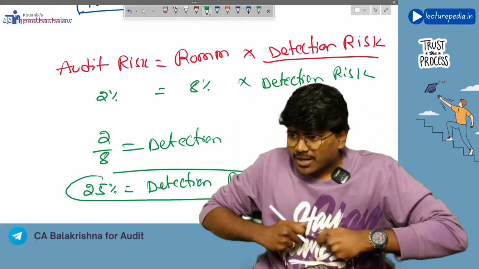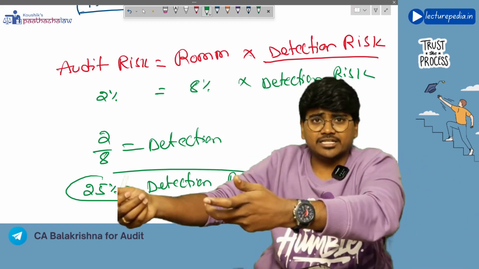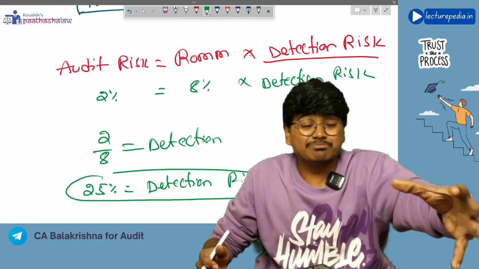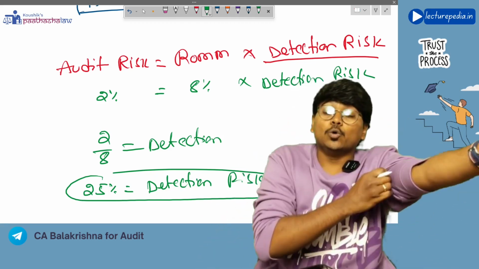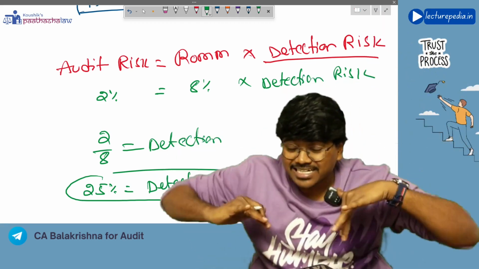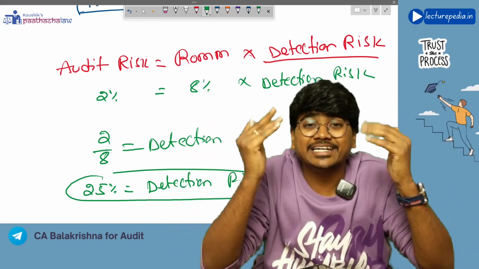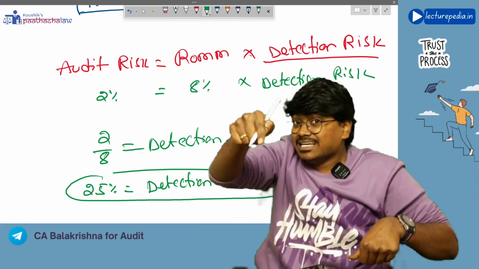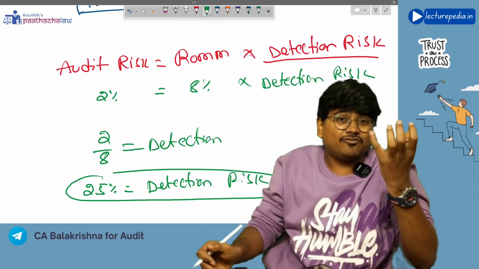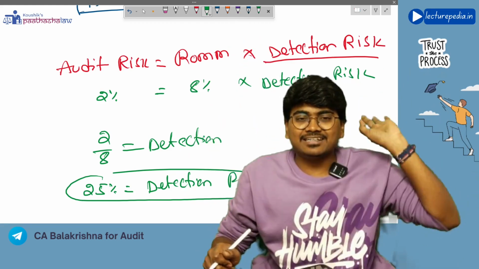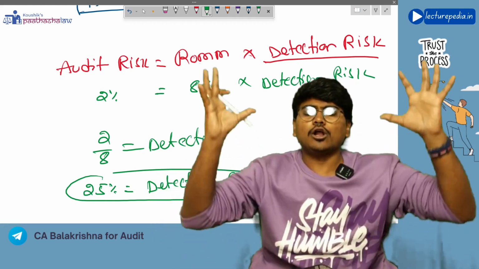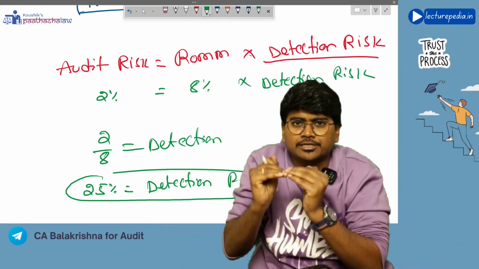So, what is meant by detection risk? The auditor will perform audit procedures, right? Why will the auditor perform audit procedures? To detect misstatements. The risk that the auditor's procedures will not detect the misstatements is known as the detection risk. Is the detection risk in the hands of the auditor? Yes, detection risk is always in the hands of the auditor. If he performs more audit procedures, then detection risk will be less.